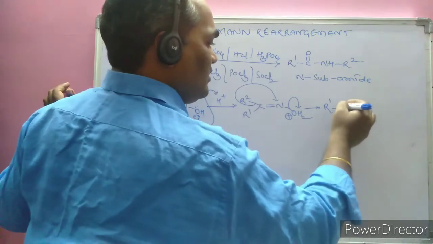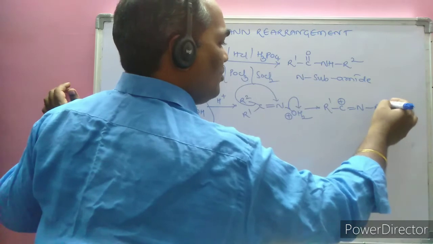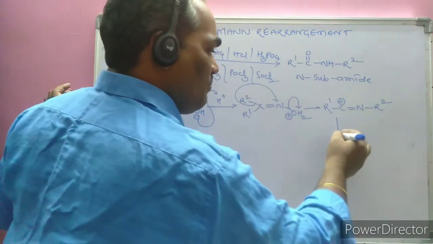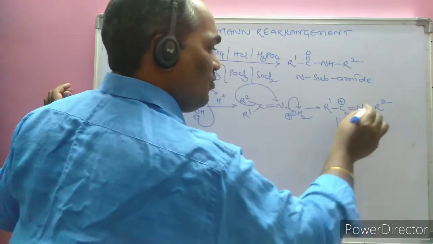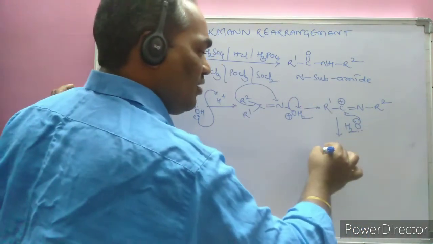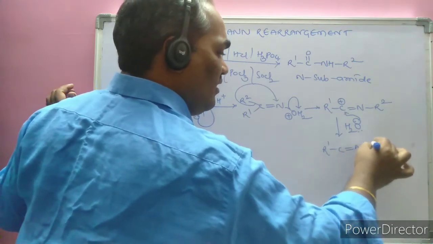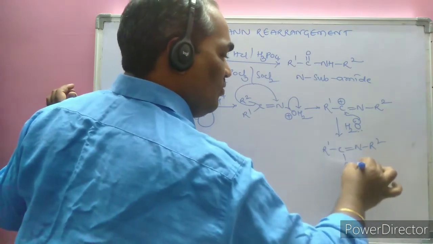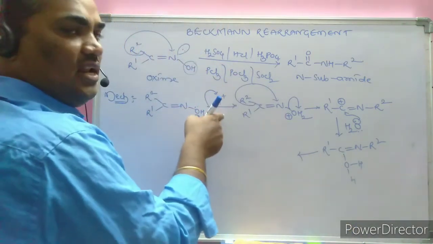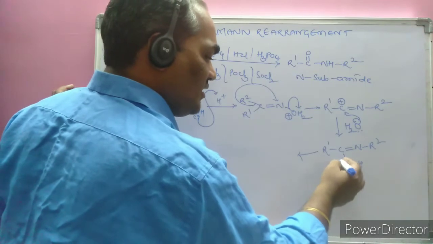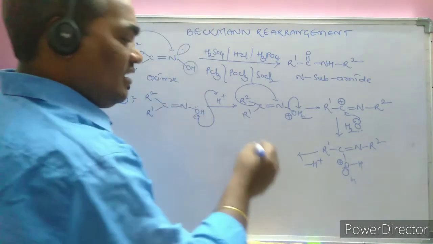R1 C plus double bond N and here is R2. Now, in the presence of water H2O, oxygen carries more electron density, so it makes a bond with the electrophilic center. R1, C double bond N, R2 is given, here is OH and H. Since in this reaction the H plus was originally added, oxygen lost its electron. By giving this electron it loses H plus, hence it is a catalyst.